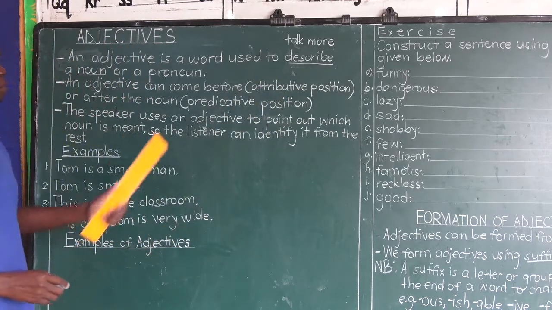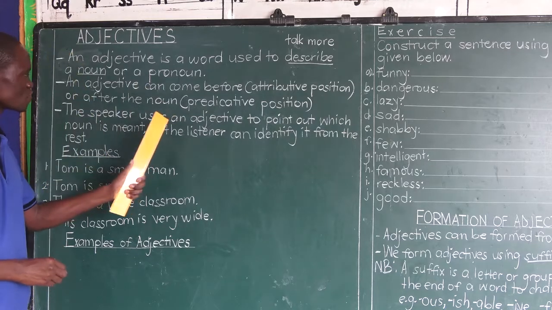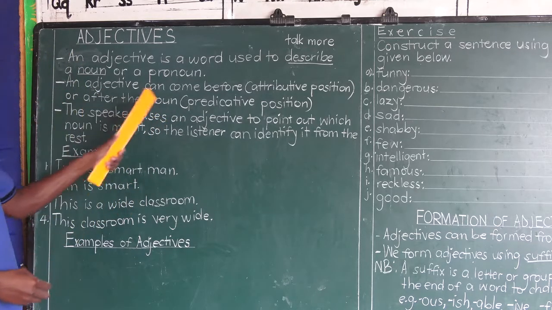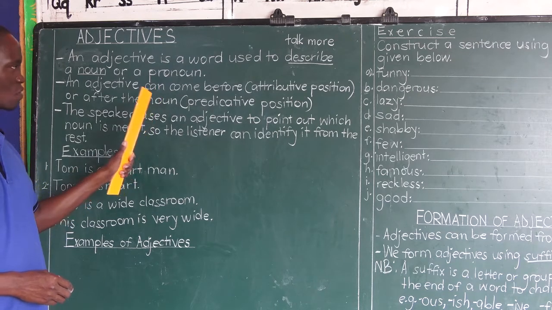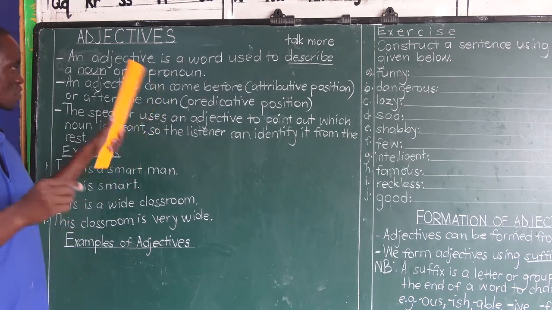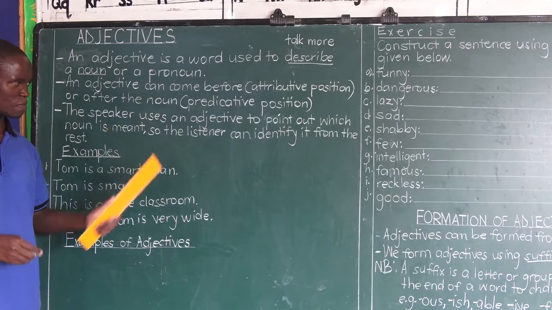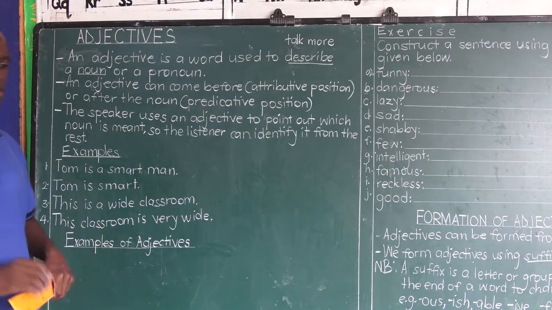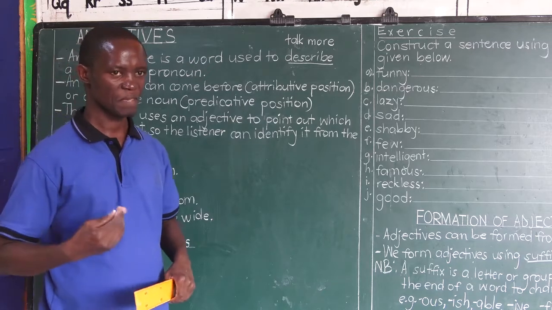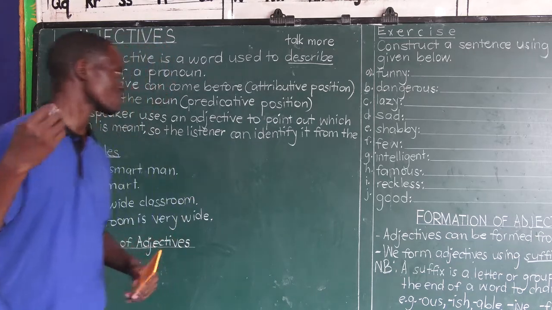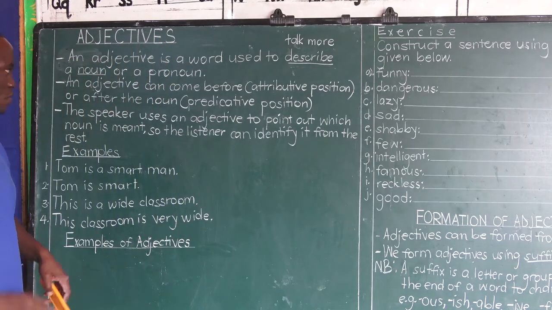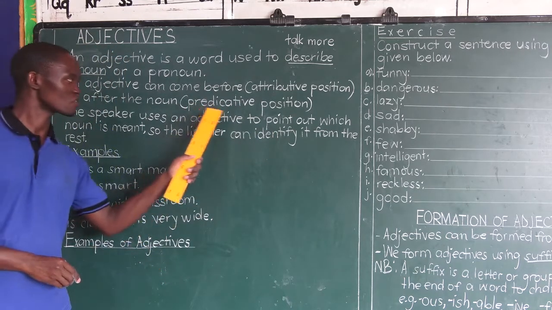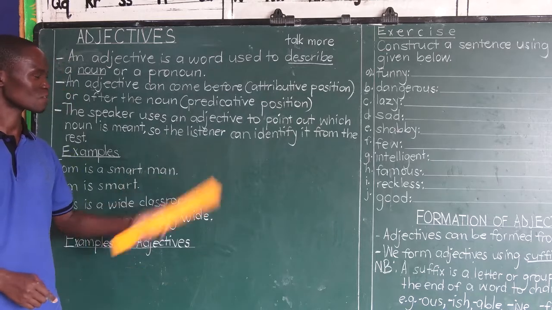But what happens when the word describing the noun comes after the noun itself? Some people call it end position. If an adjective appears in end position in your sentence, grammatically, we call that the predicative position. Master the spelling.